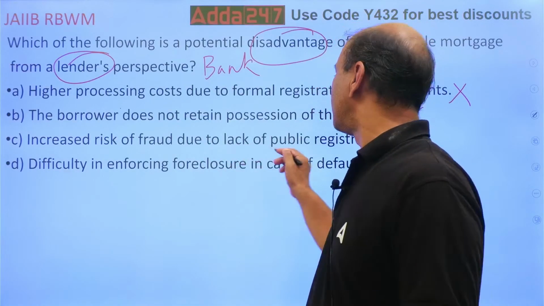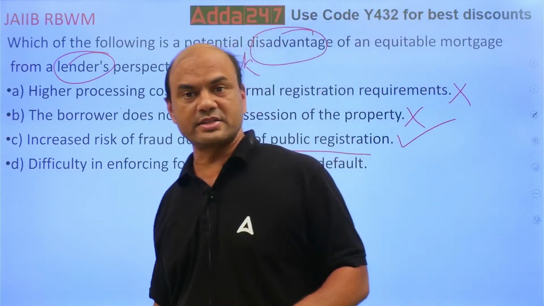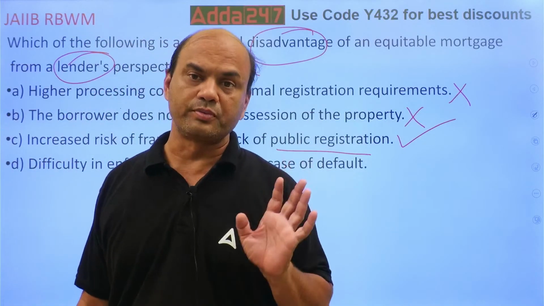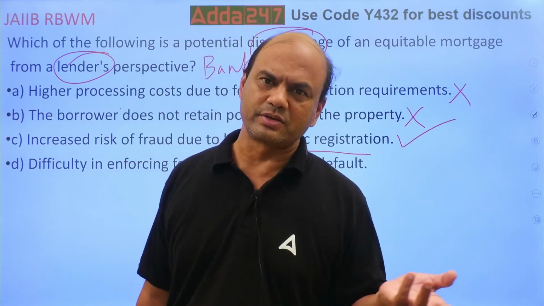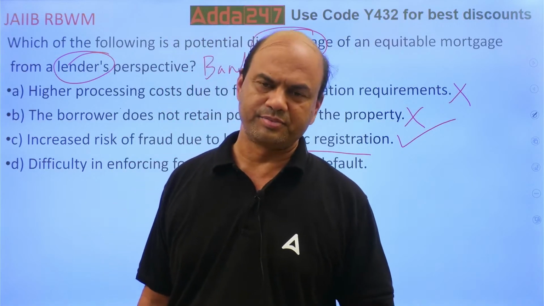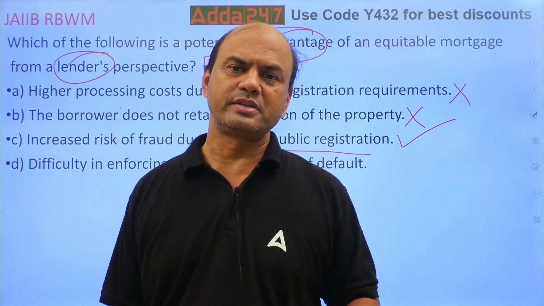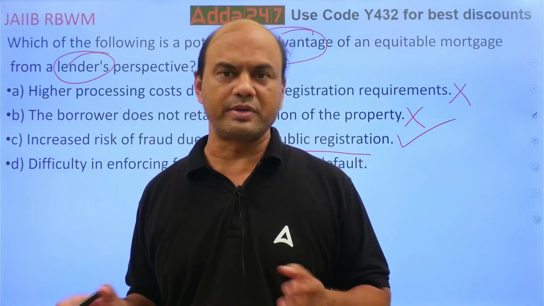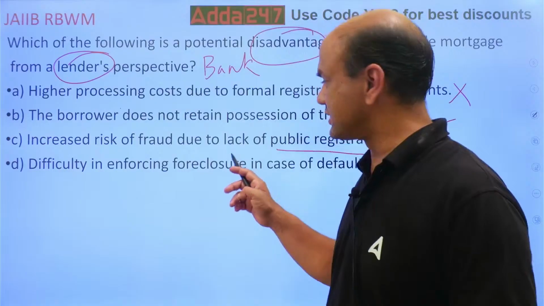Increased risk of fraud due to lack of public registration. This can be in. You don't have a registration. So if the borrower is doing a big fraud, many a times you won't come to know. But nowadays we have various methods of checking. Nowadays everything is online, so you can definitely check through various documentations. But earlier, a borrower could do a fraud in equitable mortgage because there is no registration of equitable mortgage. So that's why there can be a fraud. So this is the one answer.